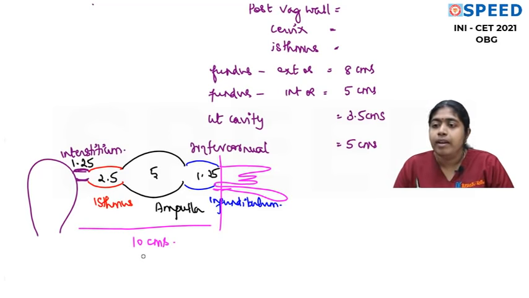Here also, individually, they might ask you the length of each of the segments, or they might simply ask you which is the longest portion, ampulla. Which is the widest part of the tube, ampulla. Which is the narrowest part of the tube, it is interstitium. Is that okay? So they might ask you questions like this. So remember the dimensions and all the numbers.